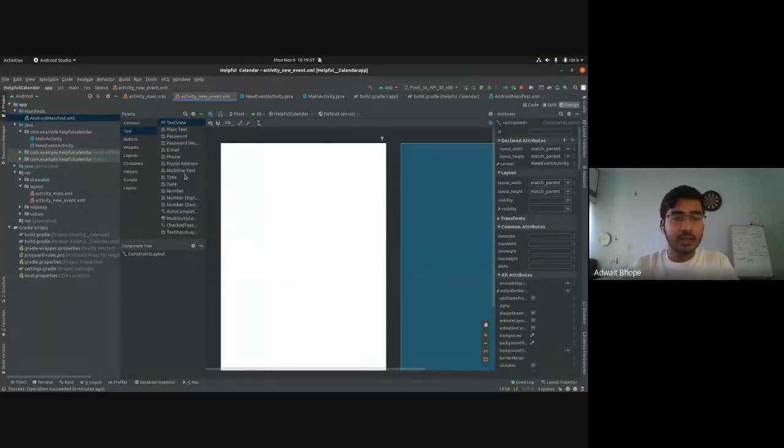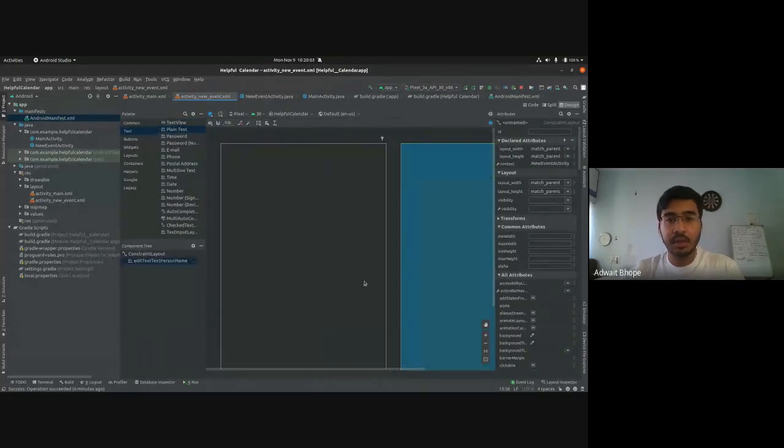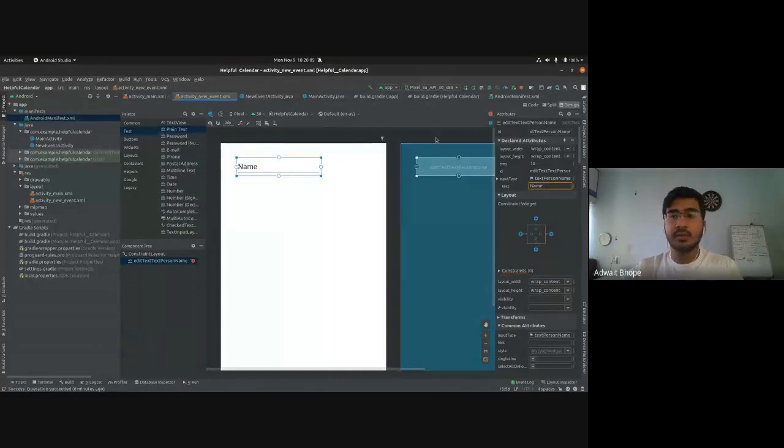Right now, for the title, what we are going to need is just a plain text, edit text. So drag and drop it, and you'll see it here. Again, the first thing that has to be done is change the ID. I'm going to call it new event title edit text. Again, it's a good idea to append at the end what kind of widget this is. So this is an edit text, so I'm going to type edit text.